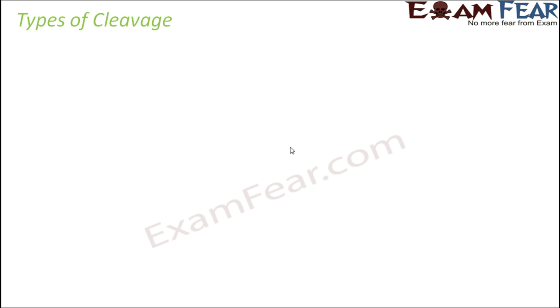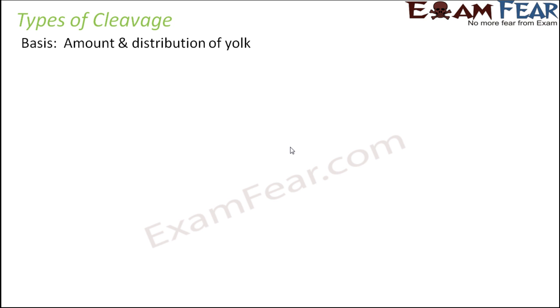Now let us talk about the different types of cleavage. Cleavage can happen in many different ways. Based on the amount and the distribution of yolk, cleavage is of the following types. You might ask, how does the amount or the distribution of yolk matter? How does this influence the type of cleavage? That's because yolk is quite bulky and heavy, so it is quite difficult for cleavage to happen through the yolk.